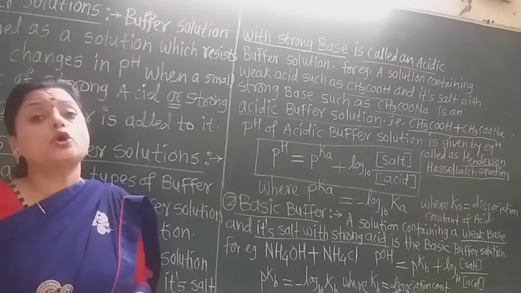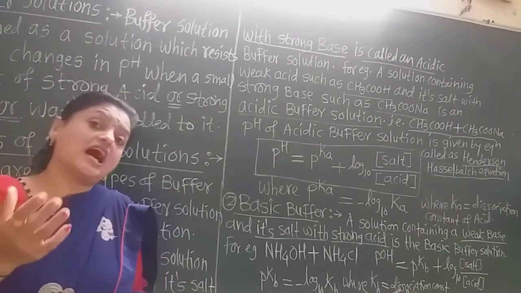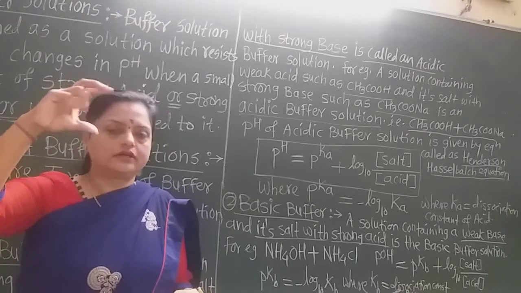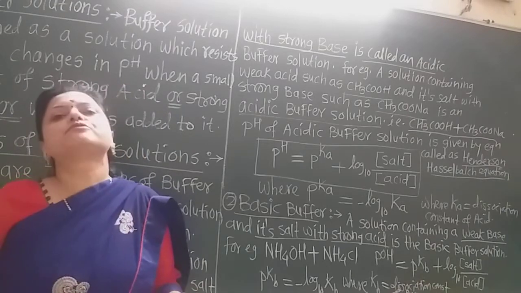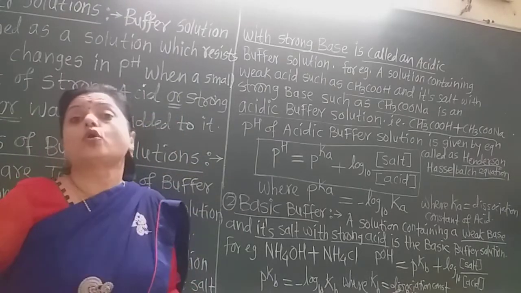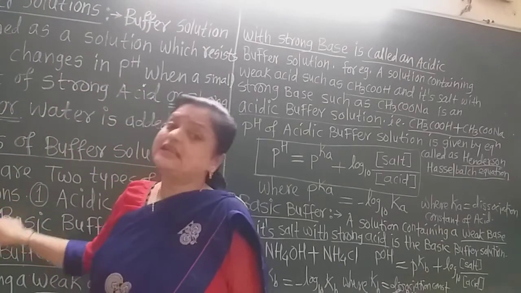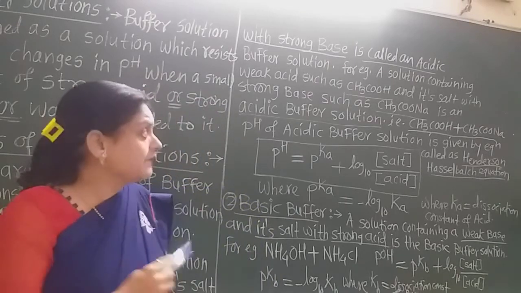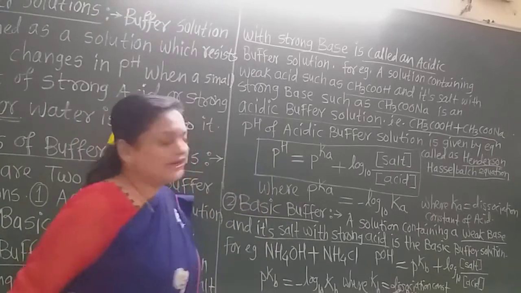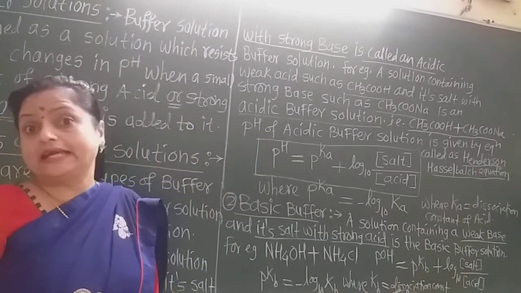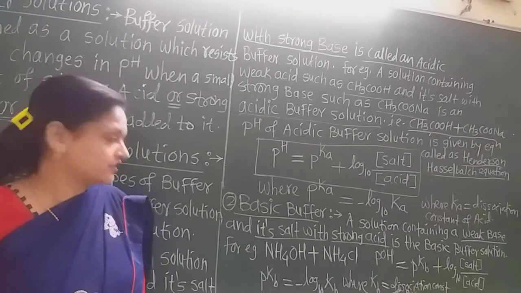Now see the definition of this buffer solution. This is a very important definition, always asked in the examination. They ask such questions: what is or define buffer solution? Which are the types of buffer solution? Explain the types of the buffer solution. Then you write down all this in that answer: the buffer solution definition, their types, and the definition of the types of buffer, acidic buffer, basic buffer, their examples, and the Henderson-Hasselbalch equation for acidic and basic buffer. You must write this in the answer, and then you will get full marks in the examination.